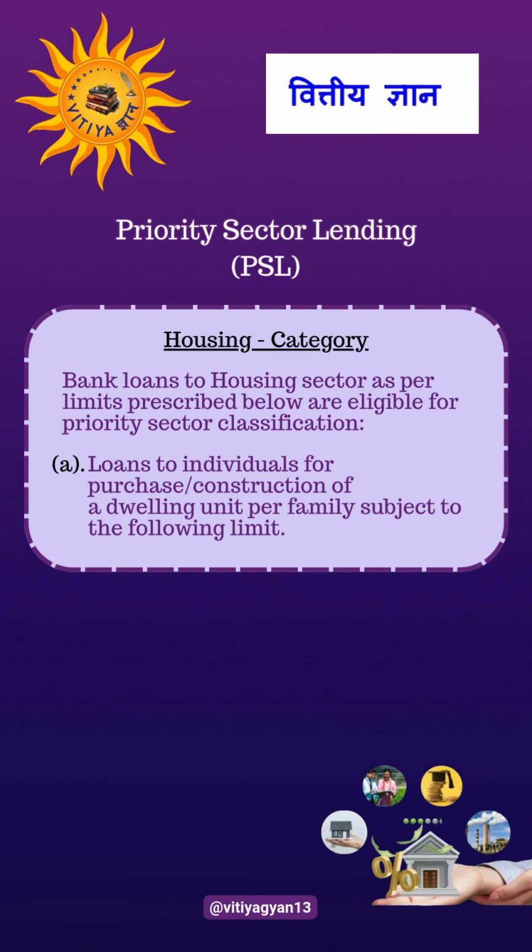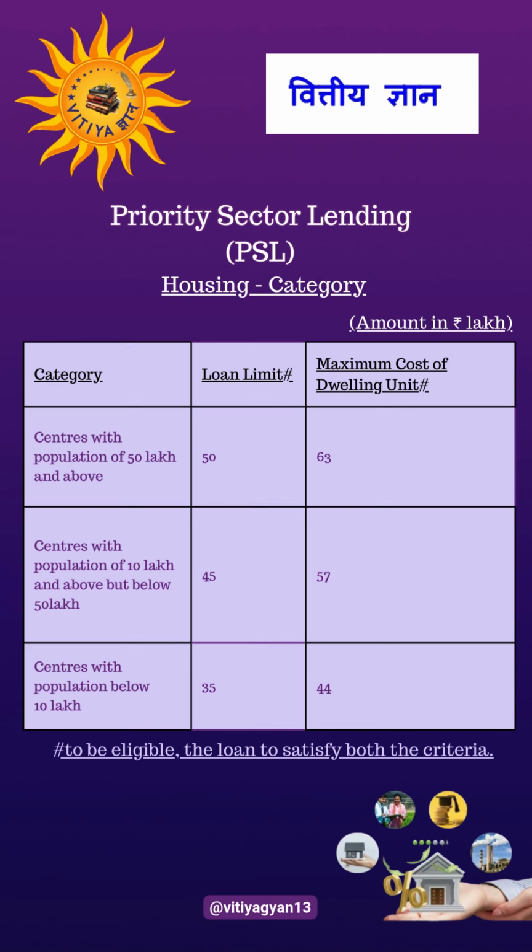Bank loans to housing sector as per limits prescribed are eligible for priority sector classification. Loans to individuals for purchase, construction of a dwelling unit per family subject to the following limit. Amount is specified in lakhs. Centers with population of 50 lakhs and above, loan limit is 50, maximum cost of dwelling unit is 63.